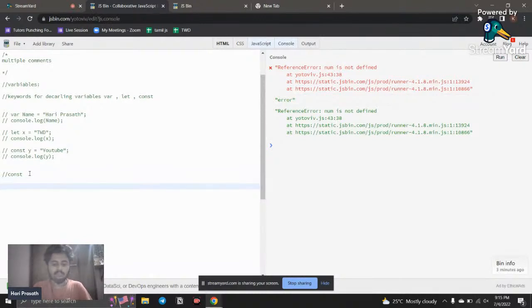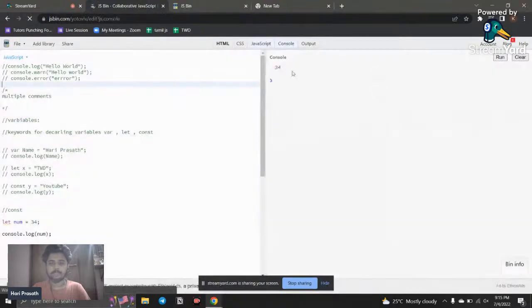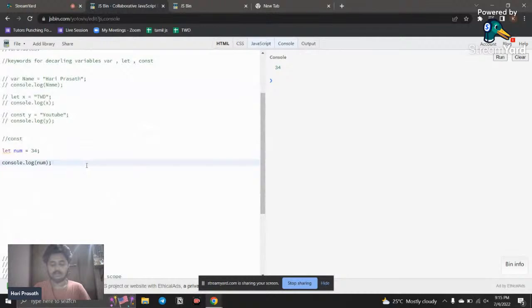For example, if I use let and say num equals 34, and here I say console.log num, and I run this, you can see 34 is available, right? So I am able to reassign it. How? I call the variable and give equal to 45.